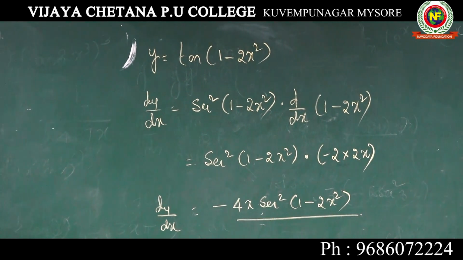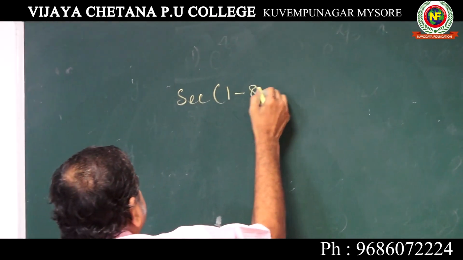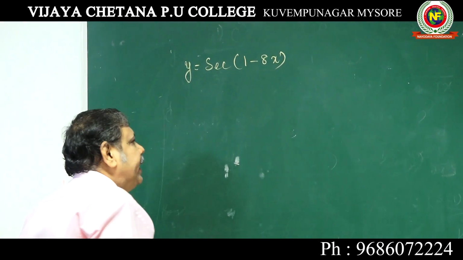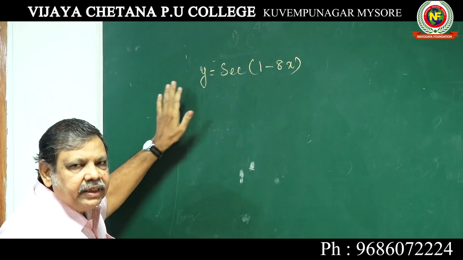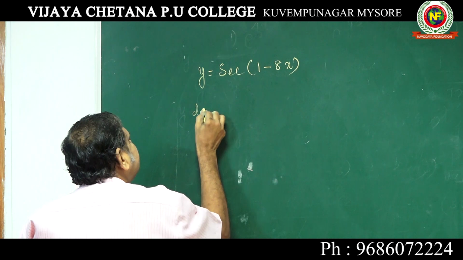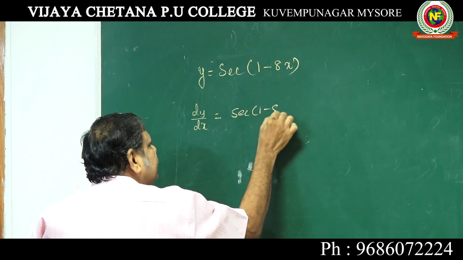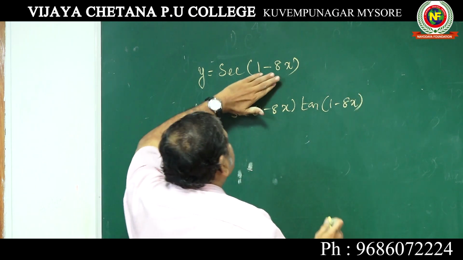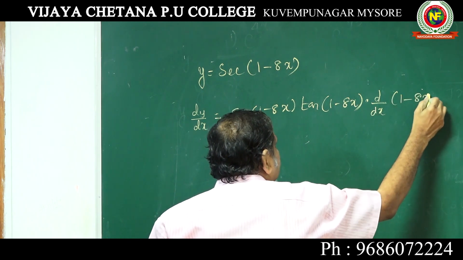Next one you can take secant 1 minus 8x. Y is equal to secant 1 minus 8x. So now you take it as x, secant x. When you differentiate secant x, it is secant x tan x. So dy by dx is equal to secant x into tan x into d by dx of this, you should not forget, into d by dx of 1 minus 8x.